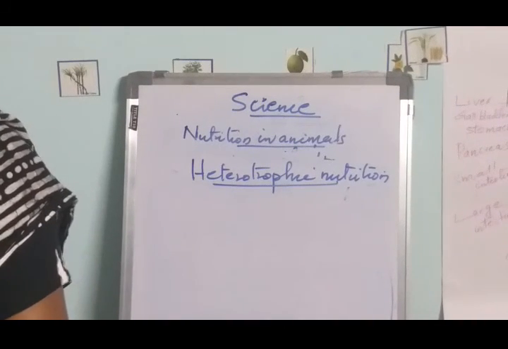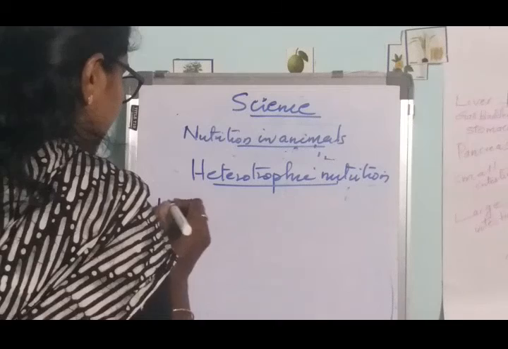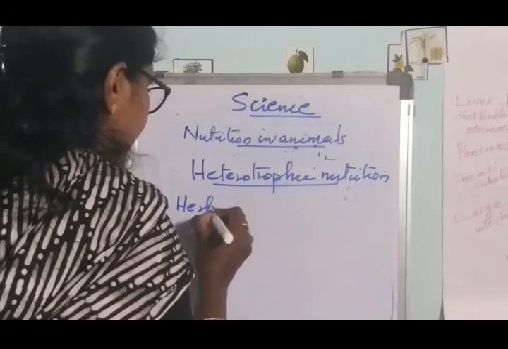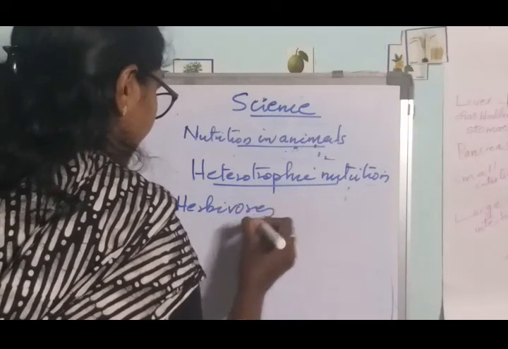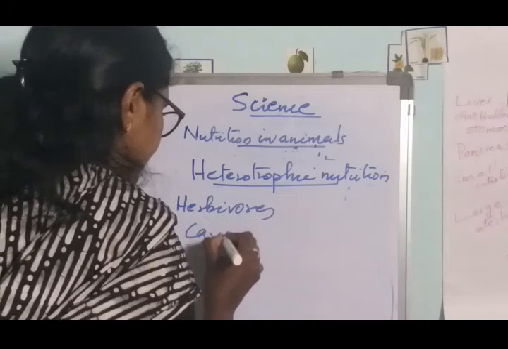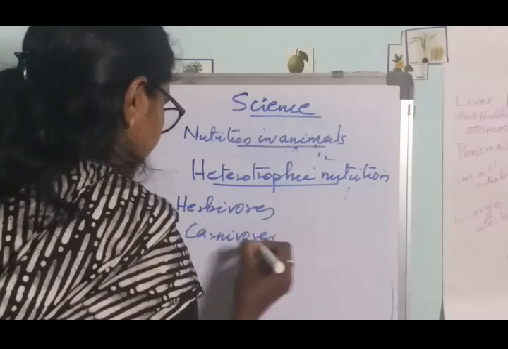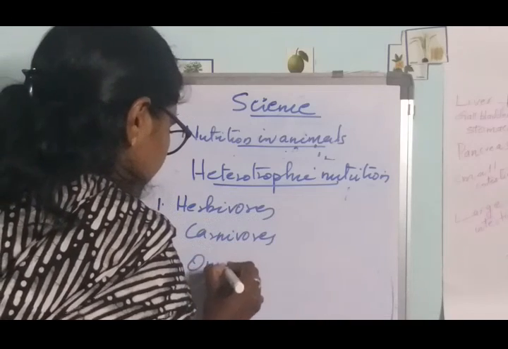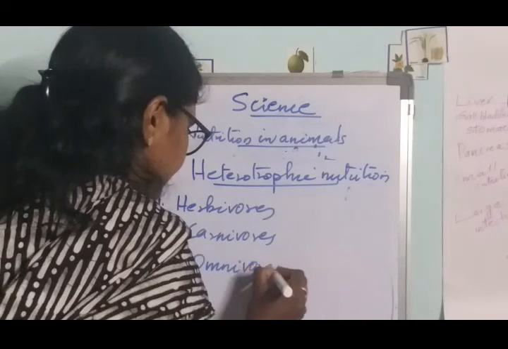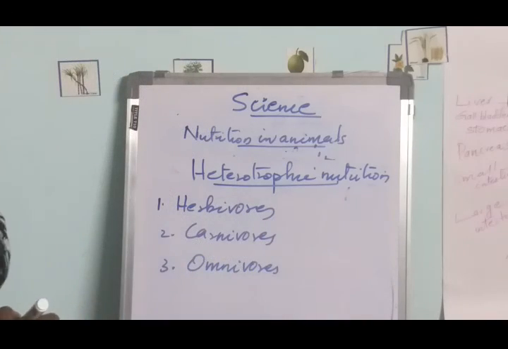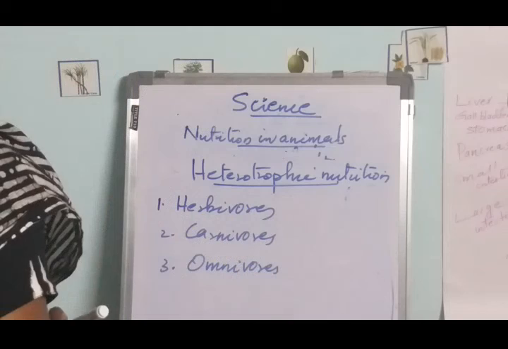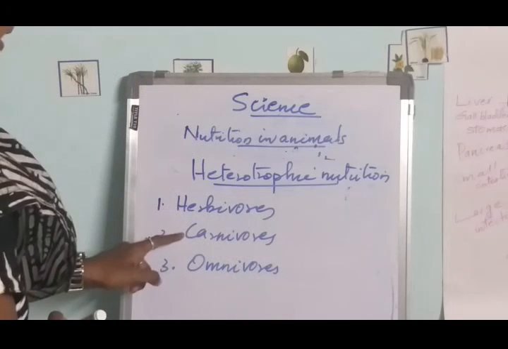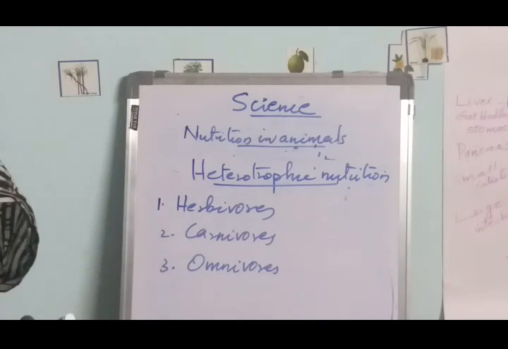On this basis, animals can be classified as first herbivores, second carnivores, and third omnivores. That is, depending upon the food they eat, animals can be classified as herbivores, carnivores and omnivores.